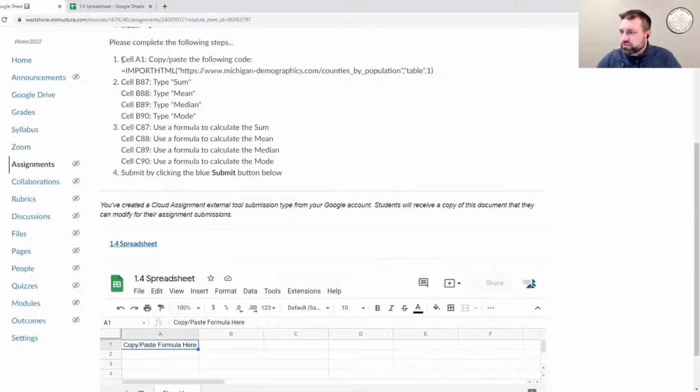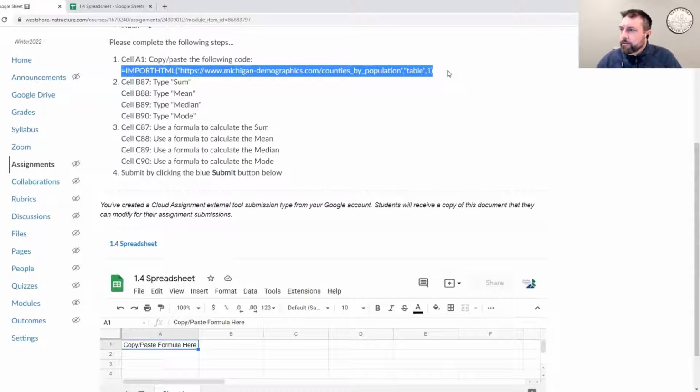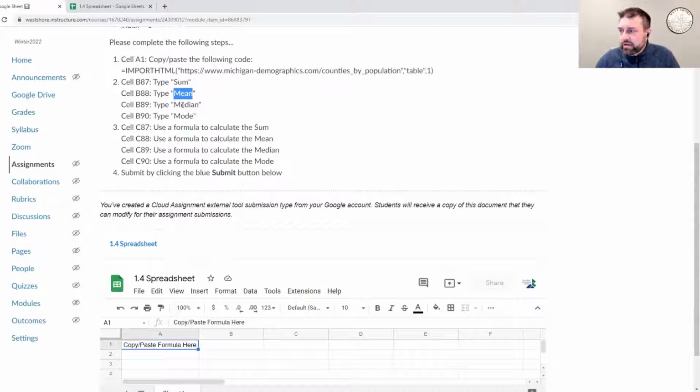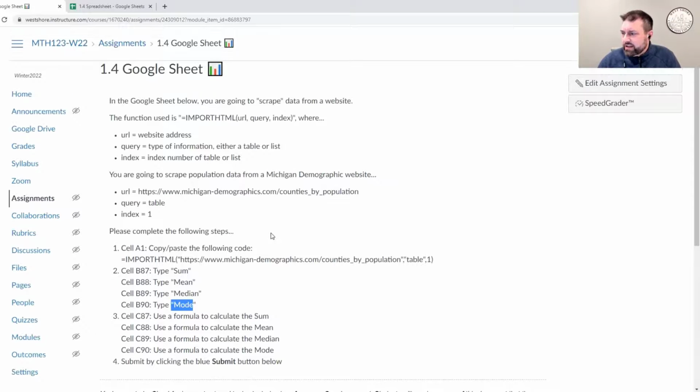So here are the instructions. In cell A1, you want to copy and paste this formula. Now, let me break down this formula for you. Once you have this data in there, you're going to find the sum, the mean, the median, and the mode. Okay, so what this formula does is it takes, whoops, I was down here. I should have been up here.